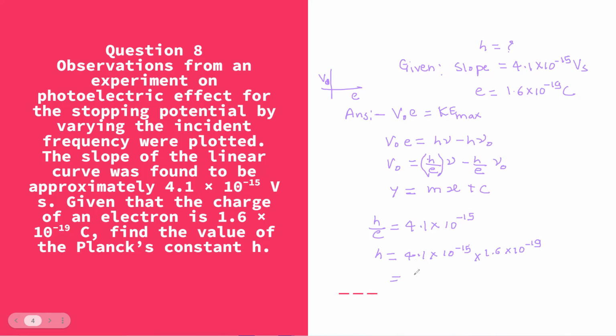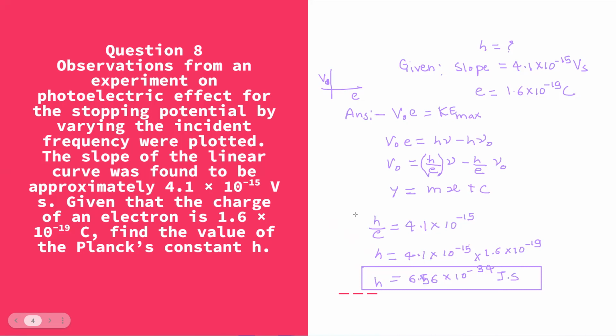So we'll get the answer 6.56 into 10 raised to minus 34, and this is Planck constant. The unit which we will write is joule into second. So this is our final answer. h is equal to 6.56 into 10 raised to minus 34 joule second.